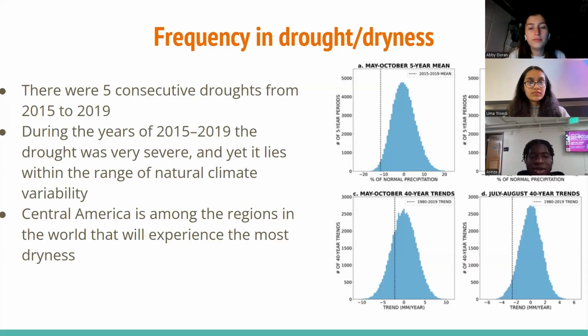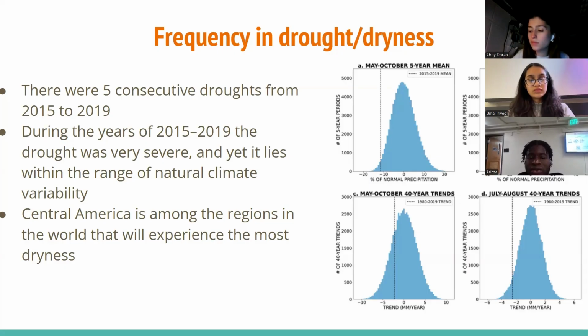Now, these graphs are from the period of 2015 to 2019, which marked a significant drought in Central America characterized by consecutive years of severe rainfall deficits. This drought was particularly impactful in the region of Central America Dry Corridor, which includes countries like Guatemala, El Salvador, Honduras, and Nicaragua. While the drought was severe, research indicates that it falls within the range of natural climate variability.